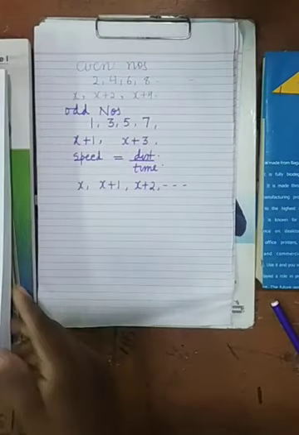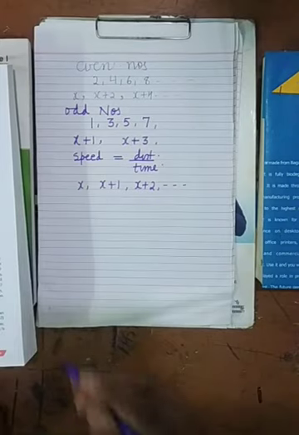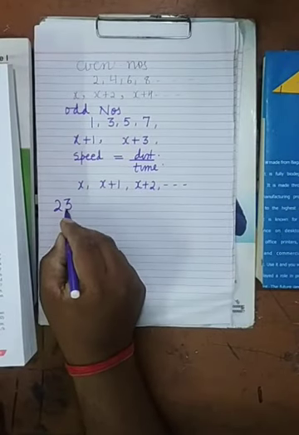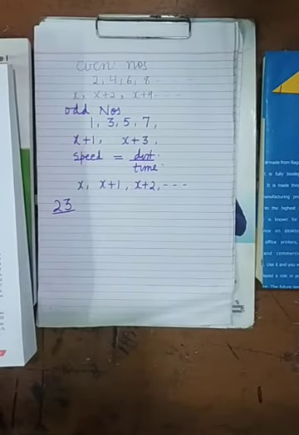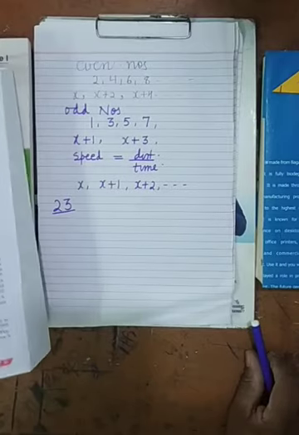In question number 23 in your book: In an auditorium, the number of rows was equal to the number of seats in each row. If the number of rows is doubled and the number of seats in each row is reduced by 5, then the total number of seats is increased by 375.